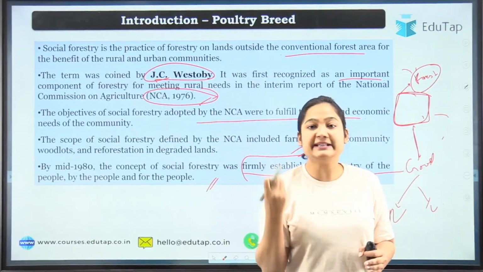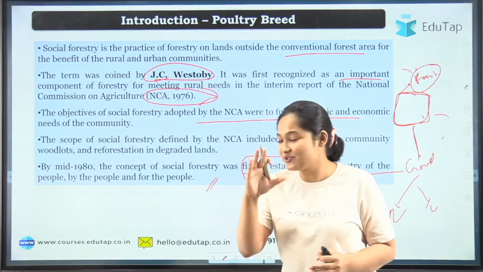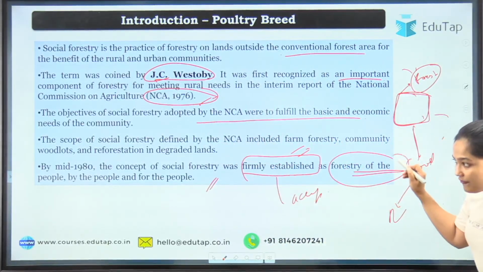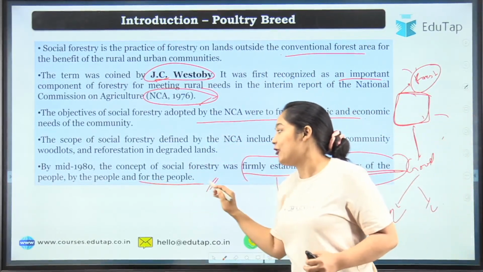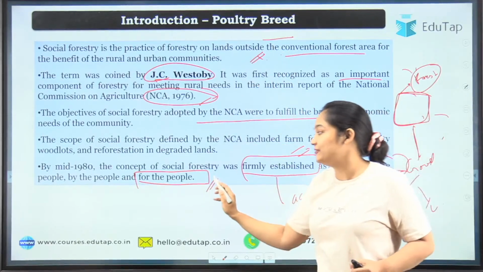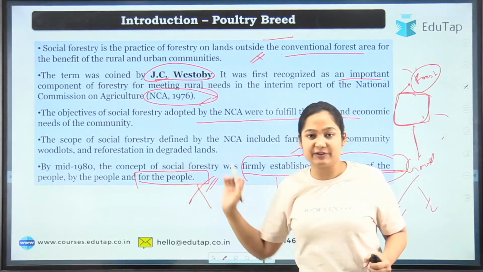Now, in an easy language, how can we say what is social forestry? Social forestry can be said as forestry of the people, by the people, for the people. So if you can't remember the definition, this is the easy one, go for this one.